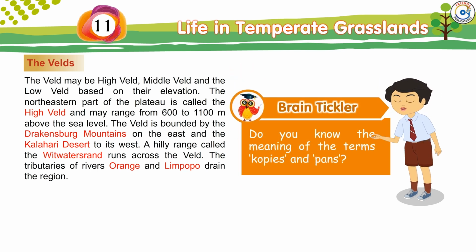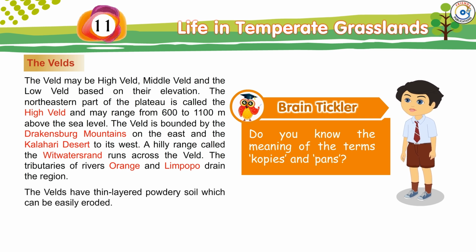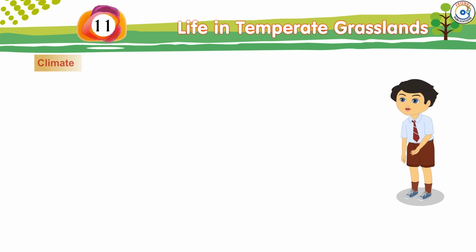Brain tickler. Do you know the meaning of the terms koppies and pans? The velds have thin-layered powdery soil which can be easily eroded.